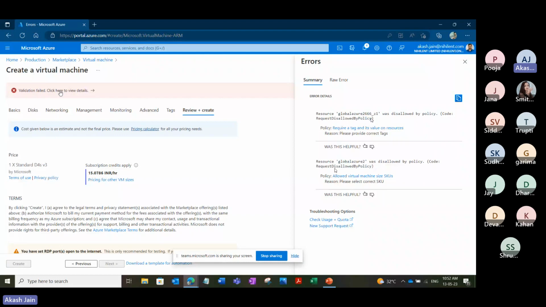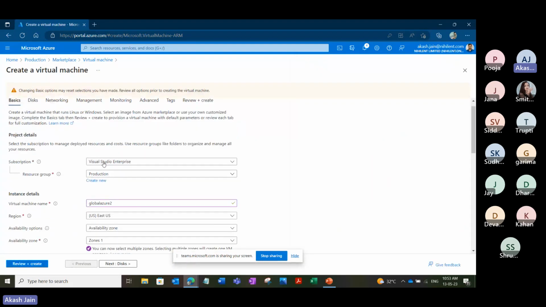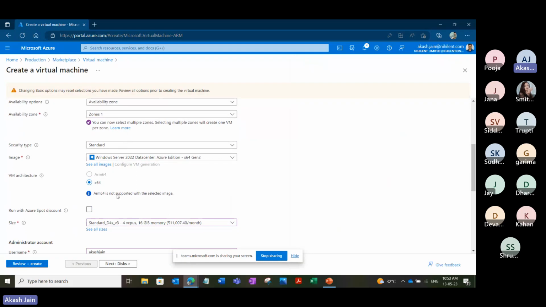Now if I click on validation, it gives me both the errors and both the reasons. The first reason is that your VM is not allowed to be created because it doesn't have tags. Please provide correct tags. The second reason is that it is also disallowed by policy because you have not selected the correct SKU as well. So both the policies are working. Even if I select the correct SKU, it will not let me create it if I have not given the tags. So I have to do both things correctly, and all the policies should be followed.